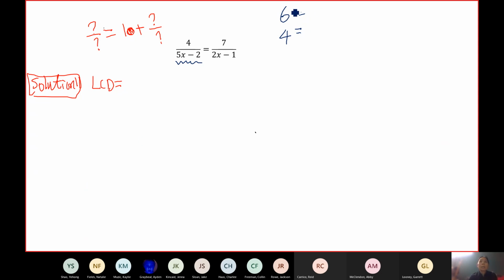How do we find the least common denominator of 4 and 6? 6 and 4, what do we do? What can we do? Besides saying, oh, I can just see it, it's 12. We really want you to do it, because for bigger numbers, you're not going to be able to see. So what's the method to look for the LCM, least common multiple?